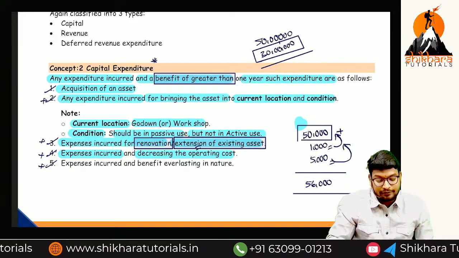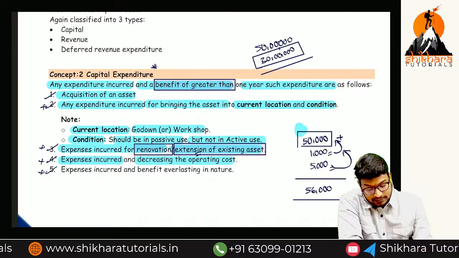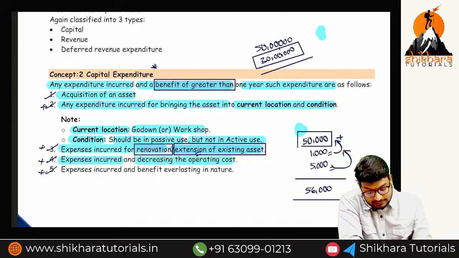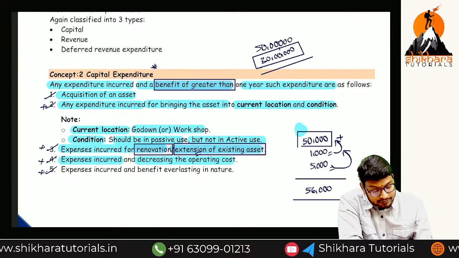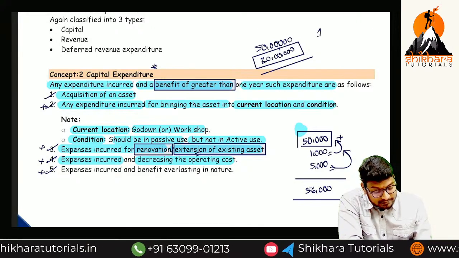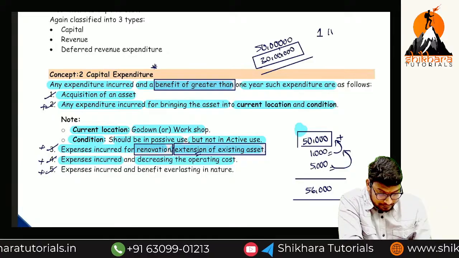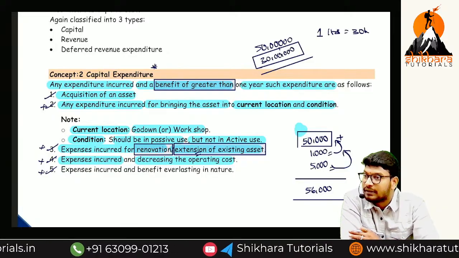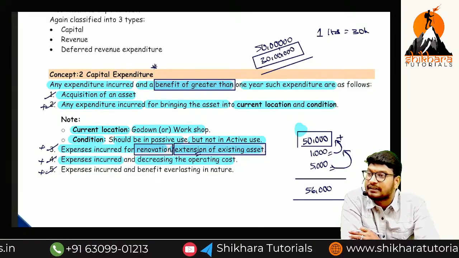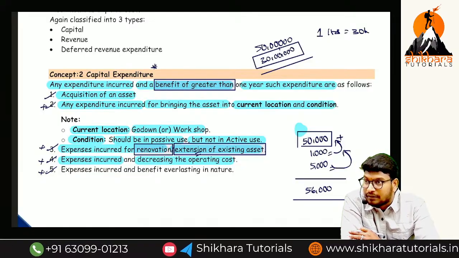Normally, what is the meaning of mileage? In a bike like a bullet, if you spend for 1 liter of petrol, you can travel 30 kilometers. Here 30 kilometers is nothing but mileage.